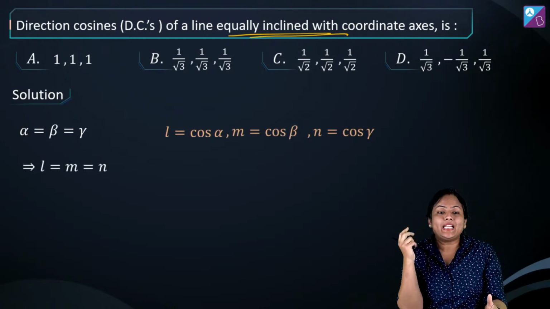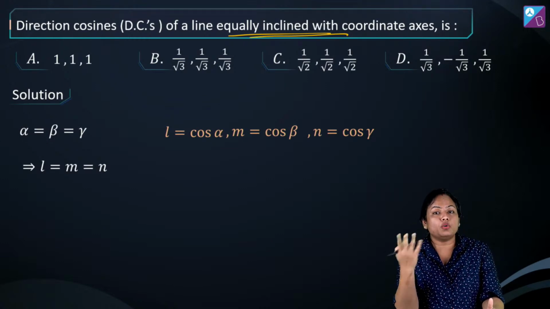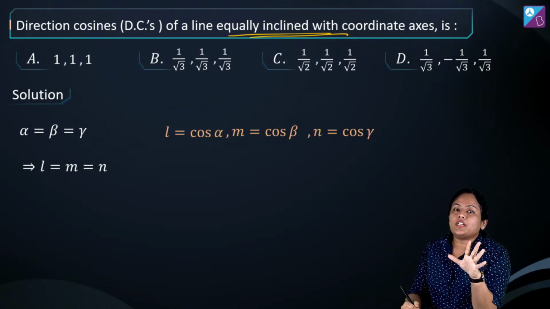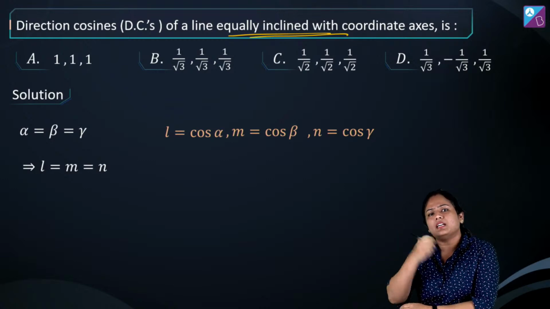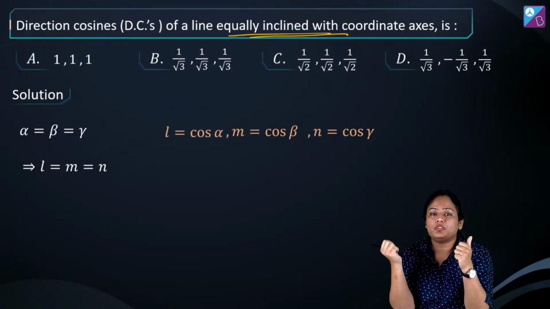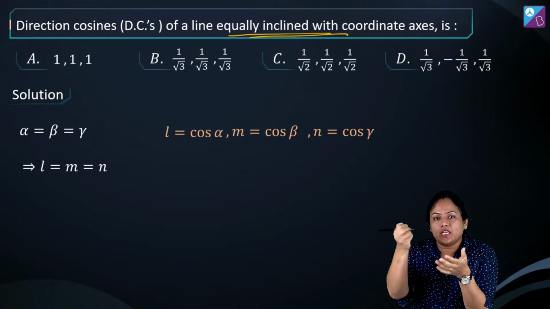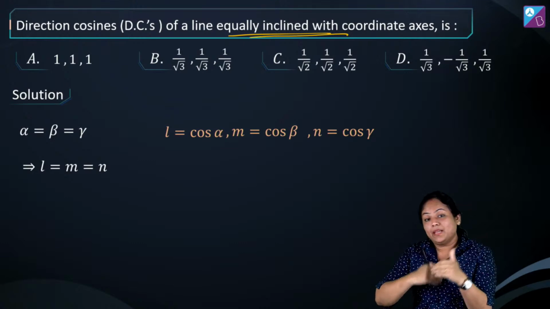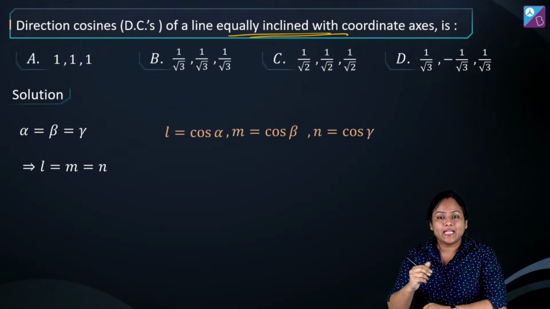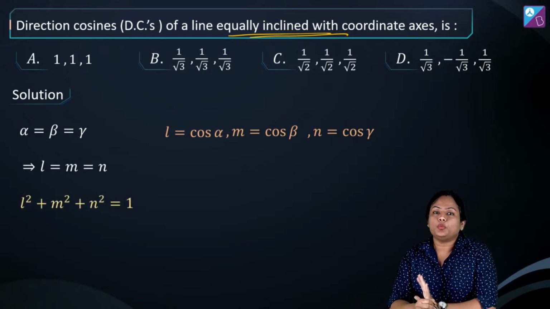अब how to find element, guys? बताओ क्या आंसर आएगा? Which option do you find? Will you take as the right one? A, B, C or D? It's a very basic question. They can ask in different formats. A line which is equally inclined with the coordinate axis और कुछ और भी उसमें पूछ सकते हैं. So you should know what will be the directed line segment. I mean in which direction it will be. So element you have to find out. And उसके लिए एक ही relation है हमारे पास में that L square plus M square plus N square value is going to be 1.